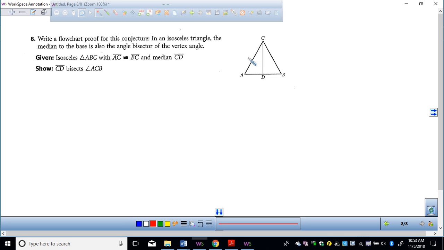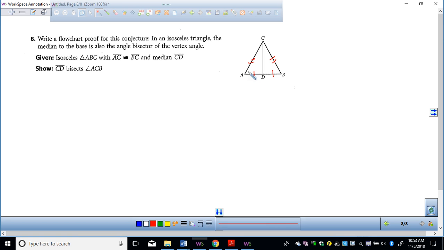So what does that tell me if it's an isosceles triangle? That AC is congruent to BC. It also says triangle ABC and median CD. So what does it tell me if it's a median? Which two pieces does that make congruent? Right? You know that this piece has to be congruent to that piece because it's a median, right? What else do I know is congruent?